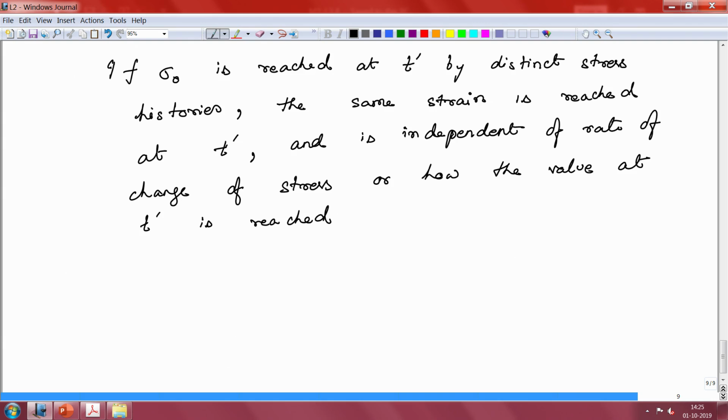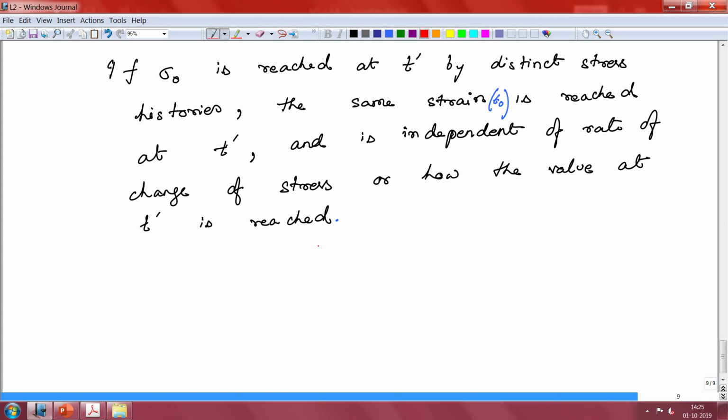So, if you reach sigma naught by distinct stress histories, the same strain epsilon naught is going to be reached at t dash, and it is independent of how fast you are changing your stress to reach that, and it is also independent of how this particular path was taken. Right. So, this is a very important issue with classical elastic solids.